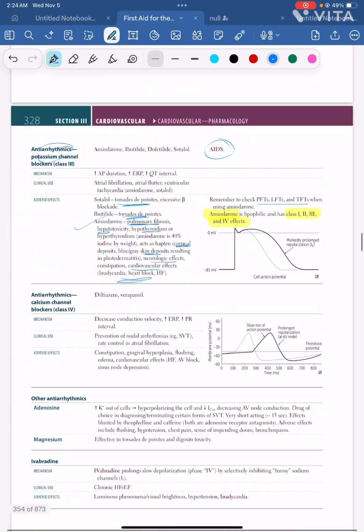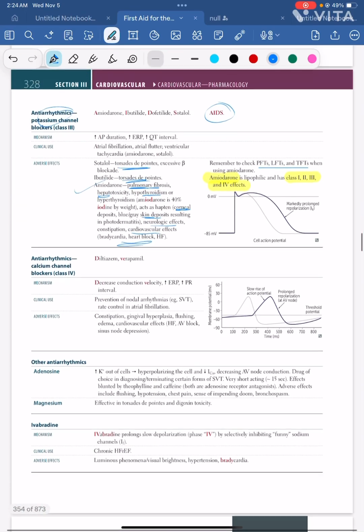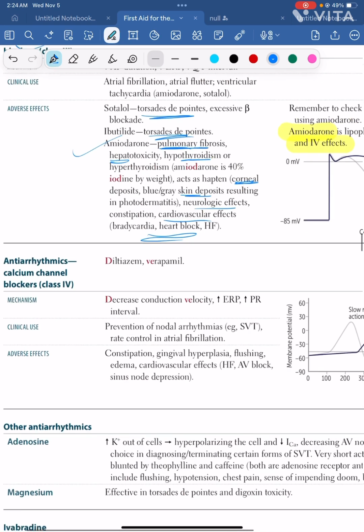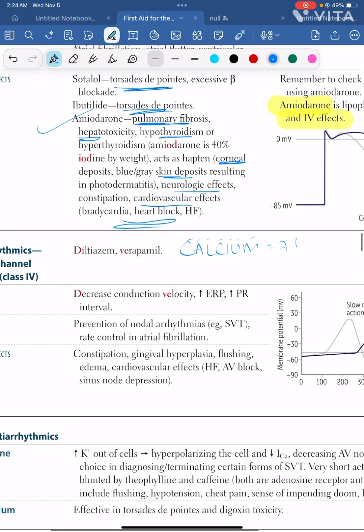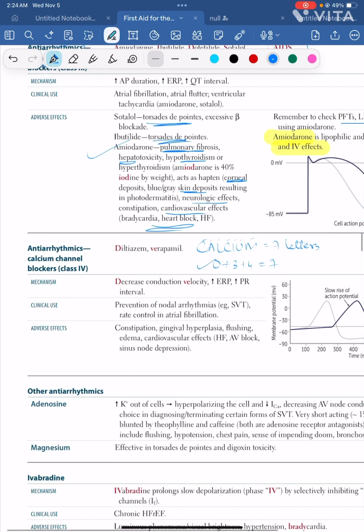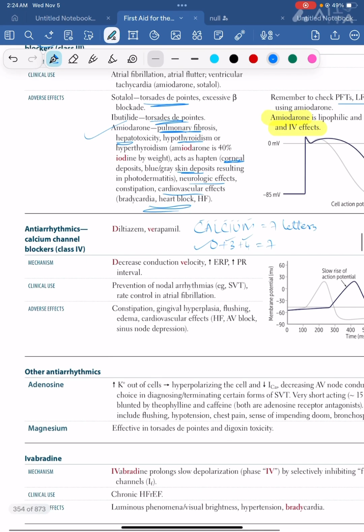Now we are left with only one of them, that is calcium channel blockers, correct? So it has in its name calcium. 1, 2, 3, 4, 5, 6, 7. That is 7 letters. 0 plus 3 plus 4 is 7, right? So it inhibits phase 0, phase 3 and phase 4.